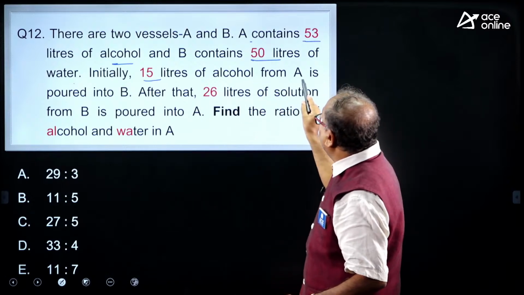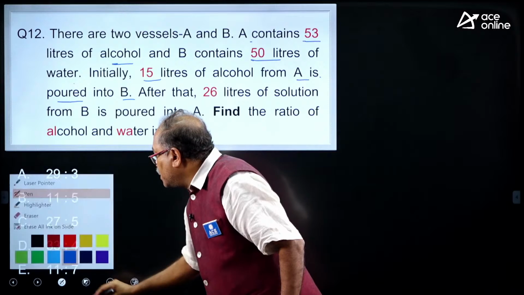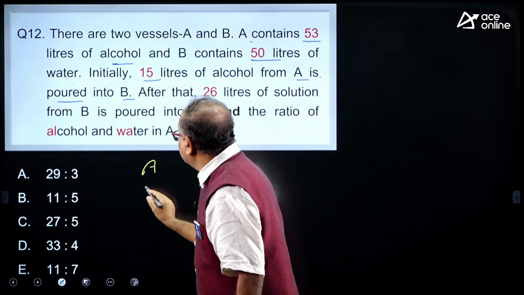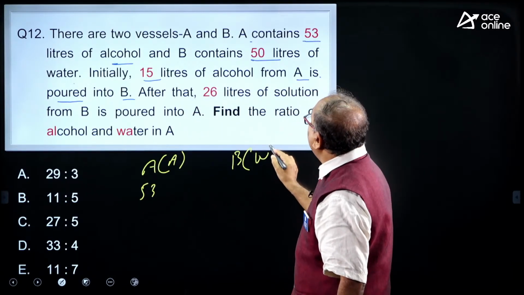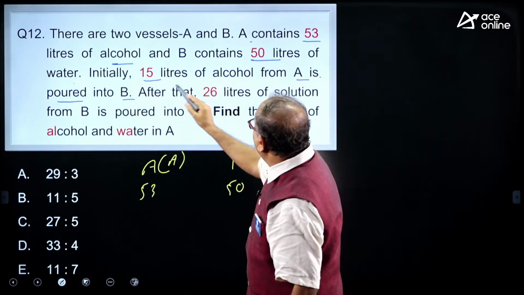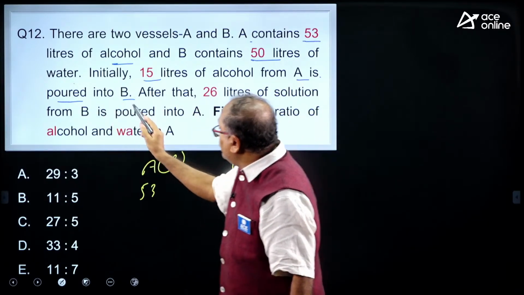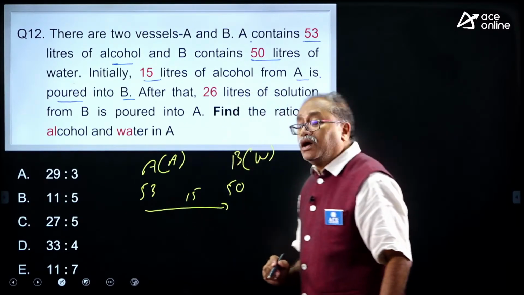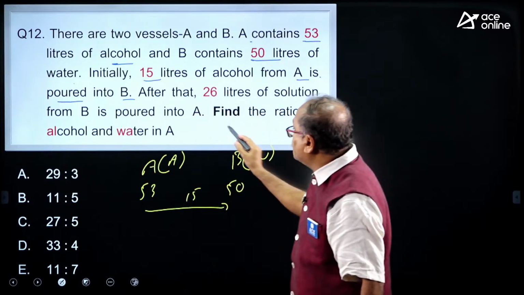Initially 15 liters of alcohol from A is poured into B. So from A to B, the 15 liters of alcohol goes, and after that 26 liters of solution from B is poured into A.